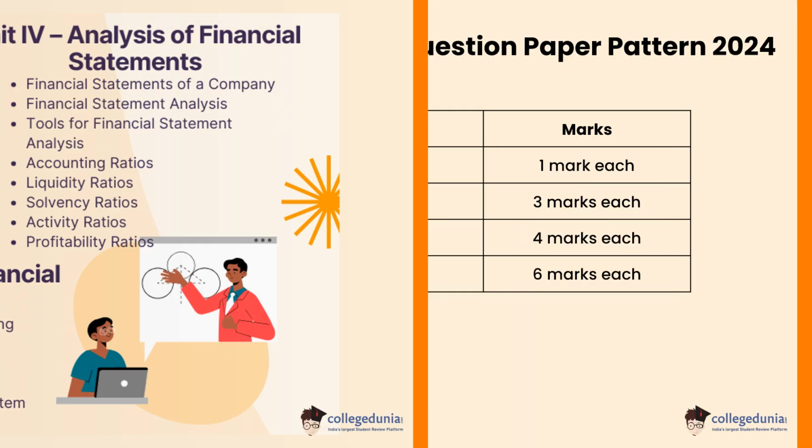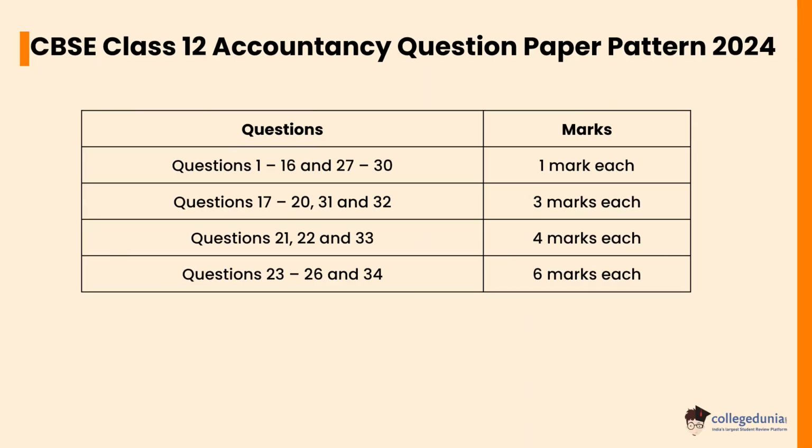Let's check the CBSE Class 12 Accountancy question paper pattern 2024. Questions 1 to 16 and 27 to 30 carry 1 mark each. Questions 17 to 20, 31 and 32 carry 3 marks each. Questions 21, 22 and 33 carry 4 marks each. Questions 23 to 26 and 34 carry 6 marks each.